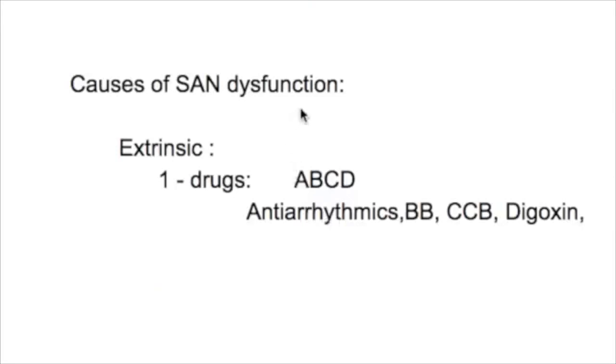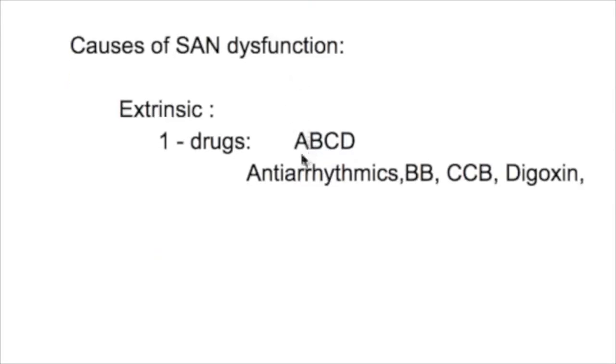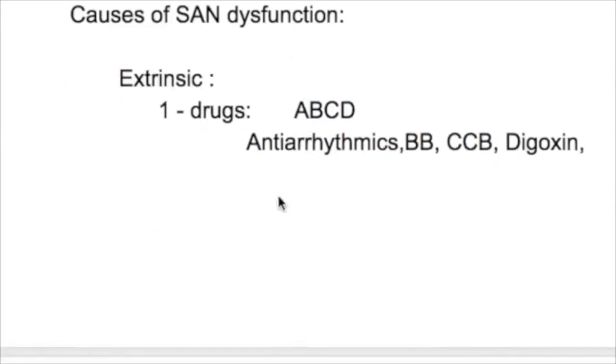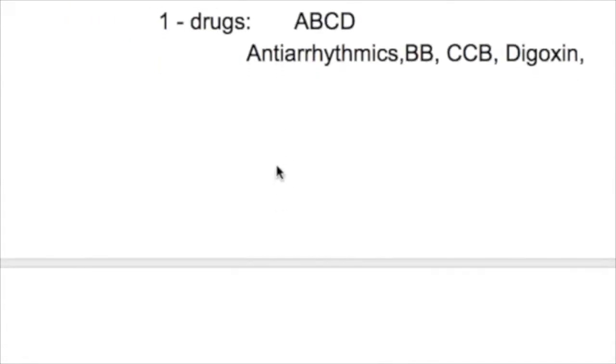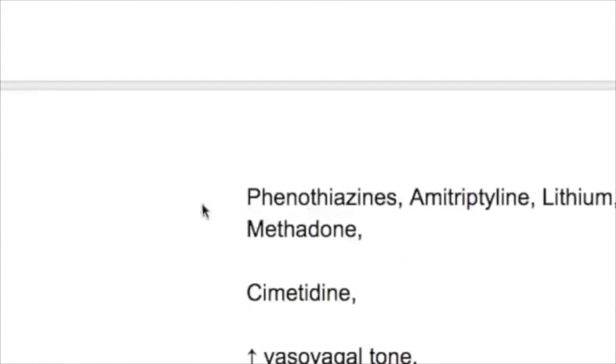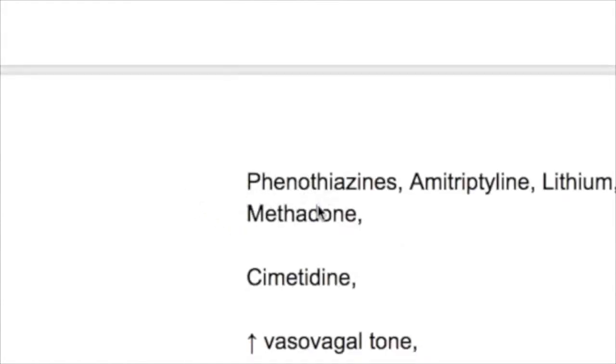What are the causes of sinus node dysfunction? Two causes, extrinsic and intrinsic. Among the extrinsic causes are drugs: antiarrhythmics, class 1 and 2, beta blockers, calcium channel blockers, and digoxin. Drugs used in psychiatric patients: phenothiazine, amitriptyline, lithium, and methadone.